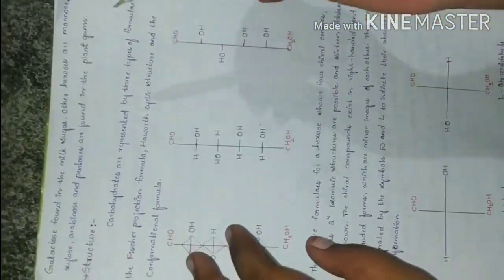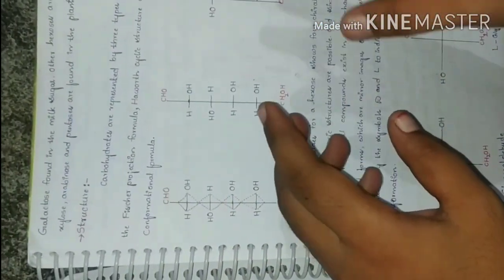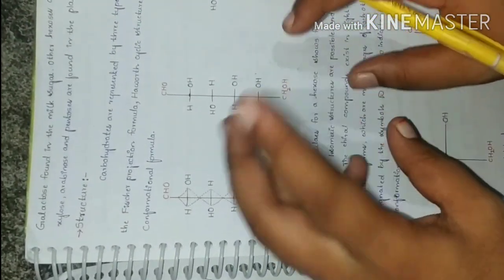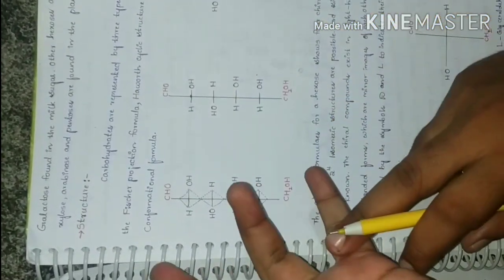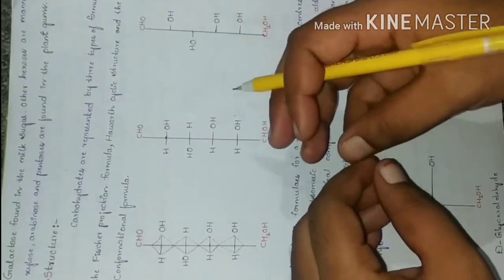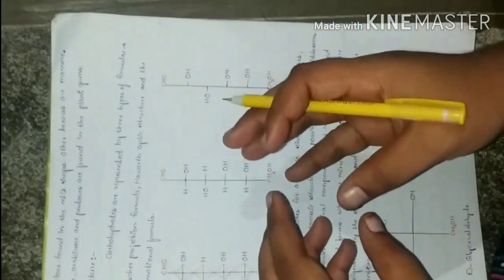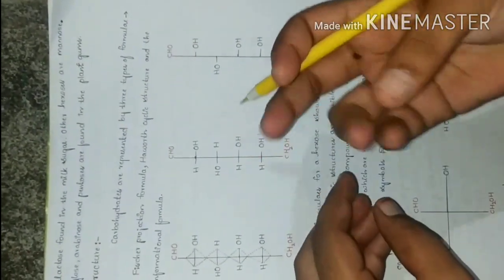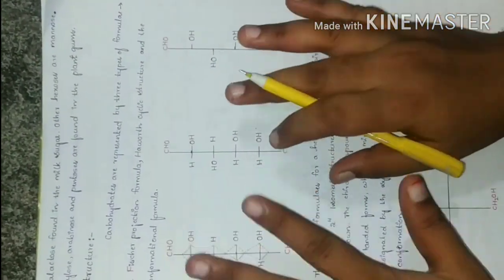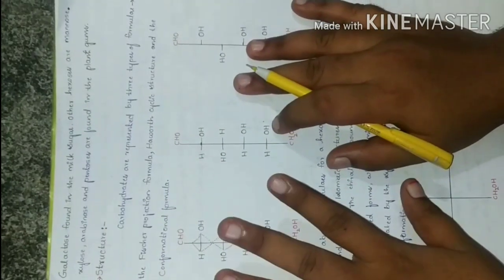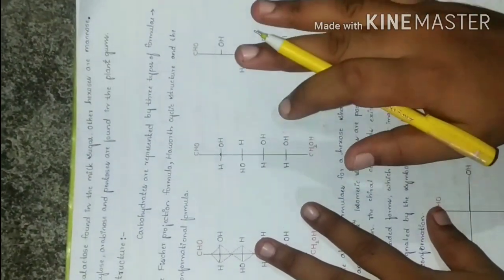Other hexoses are mannose and ribose. These are present in natural foods and are examples of monosaccharides. Xylose, arabinose and other pentoses are sugars present in plant gums. In plant products, we can find xylose, arabinose and pentoses. This is the topic covered in this video.